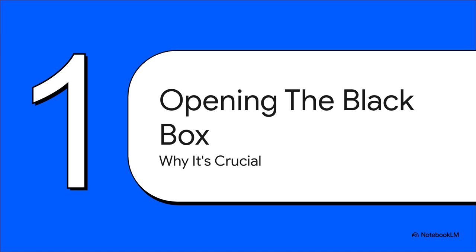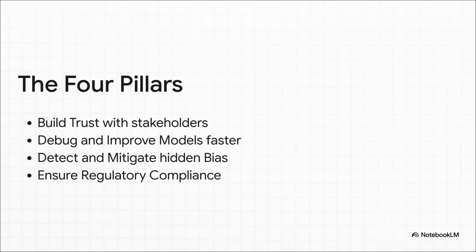Why is opening the black box so critical? Well, for an ML engineer, for you, this isn't some academic thought experiment. It's a core requirement for building robust systems that people can actually trust and deploy with confidence. You see, explainability isn't just about one thing. It actually solves four really big problems for us.